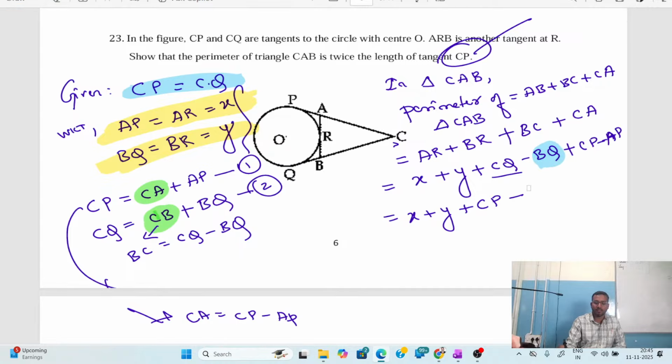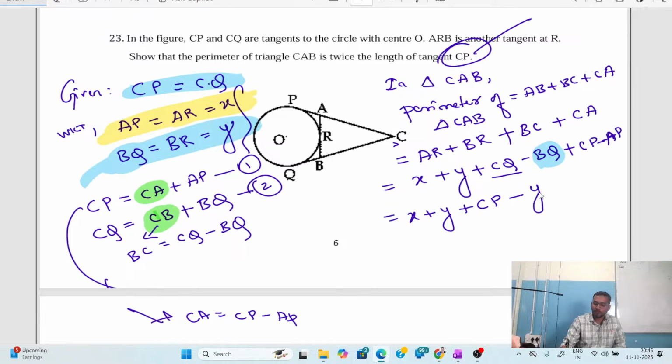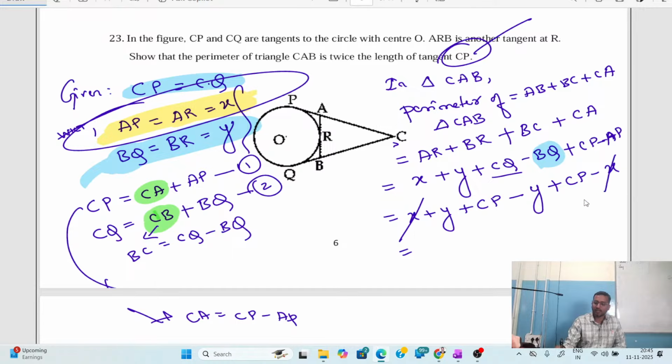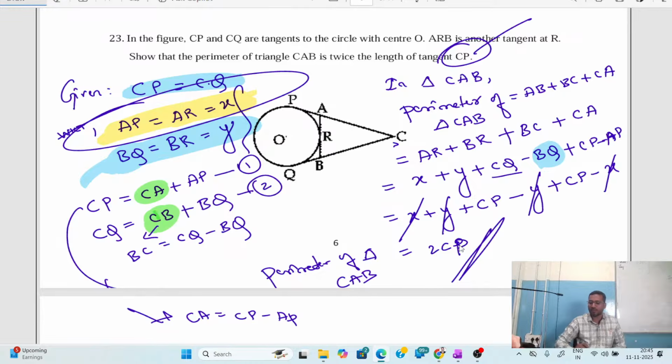Now BQ can be written as Y. So here BQ is Y, plus CP, keeping CP as it is, minus AP. AP is X, so I am going to write X here. Now plus X minus X get cancelled, plus Y minus Y get cancelled. 1 CP plus 1 CP is 2 CP. So we have proved that the perimeter of triangle CAB is equal to 2 times CP. Hence proved.